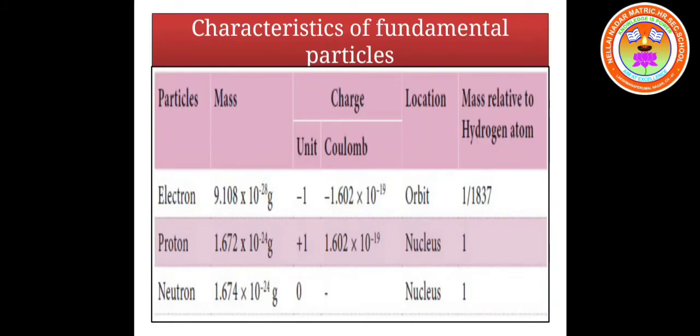Coming to the last column, the masses of the subatomic particles relative to a hydrogen atom: electron is 1 by 1837, which is very negligible, very small. Proton and neutron have a similar mass of 1.